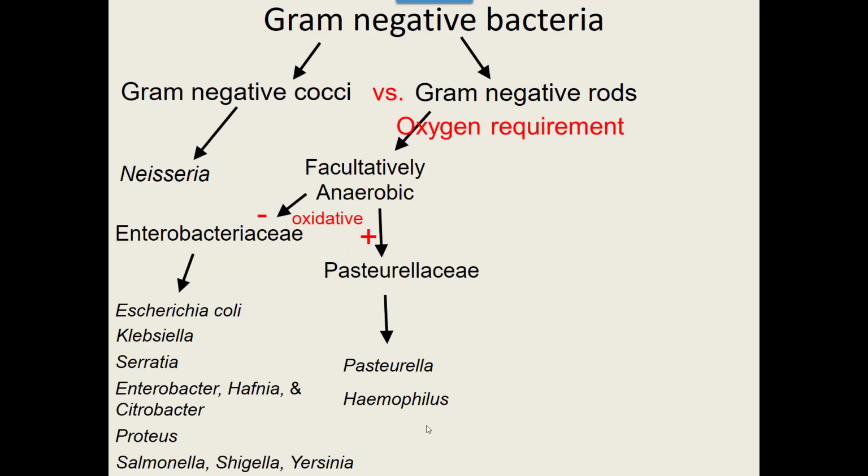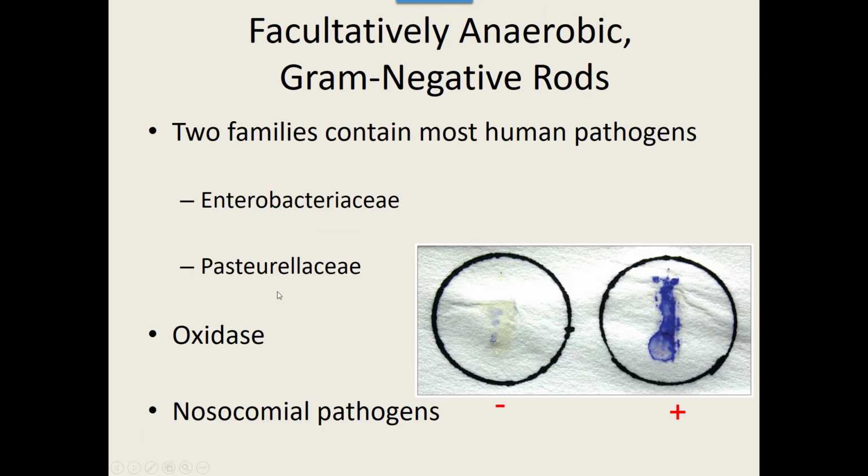Now we move on to our gram-negative rods, which again are divided by oxygen requirement. We're going to start tackling these left to right, starting with our facultatively anaerobic. To divide our facultatively anaerobic, we're going to do an oxidase test, and we're going to start with our oxidase negative. Again, still a big group of bacteria here, but we'll at least start with these. These two families in our facultatively anaerobic contain the most human pathogens.